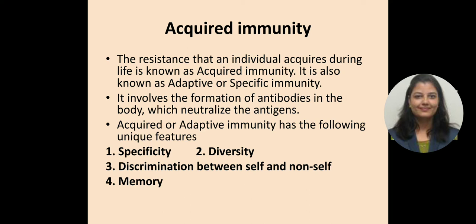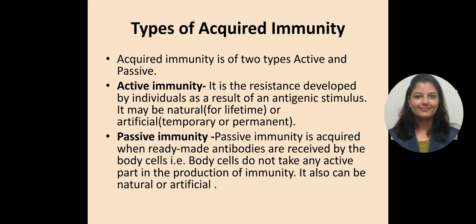That is why memory is the unique feature of acquired immunity. So these are the 4 important features of acquired immunity. Now, types of acquired immunity. Acquired immunity is of 2 types, one is active and another one is passive.